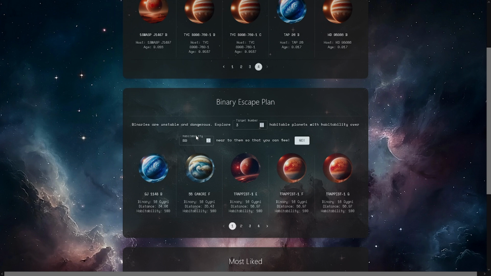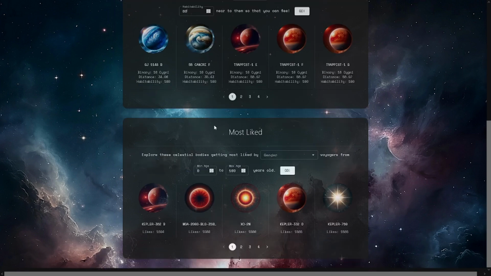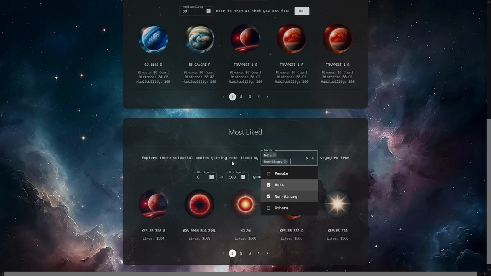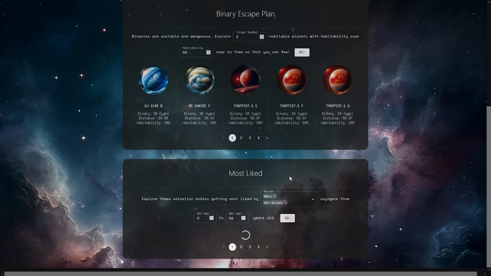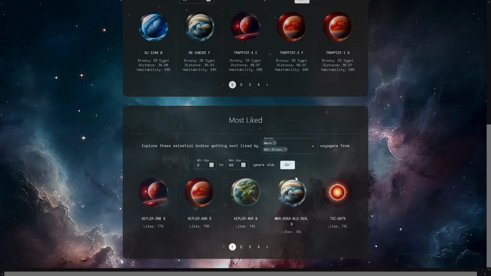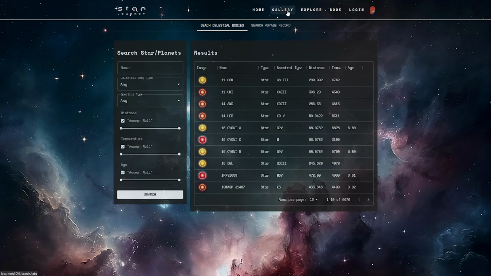And last but not least, we have the most liked query result, basically giving you the top liked planets in our systems that you can filter by gender and age of the people who liked it. This is actually the heaviest query in our entire website, which initially took more than 2 minutes to run. But with reworking the selection and projection within the query as well as indexing, we are able to reduce this to under 20 seconds.